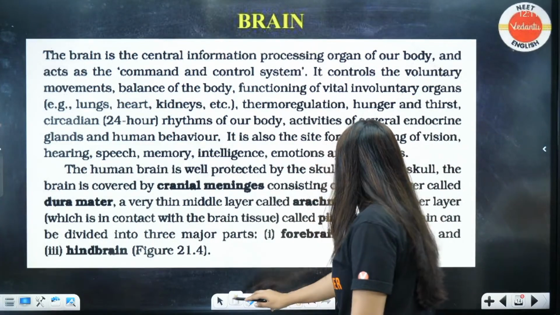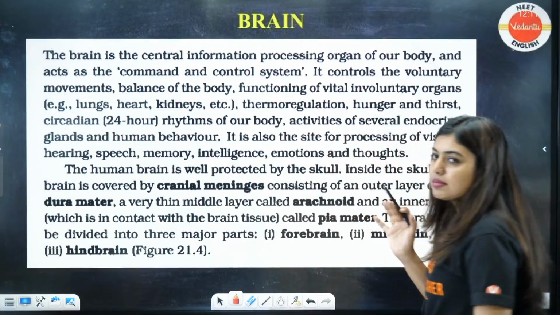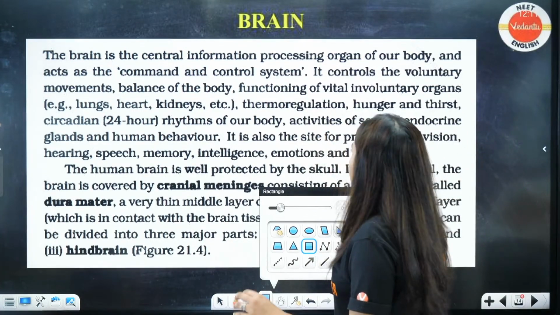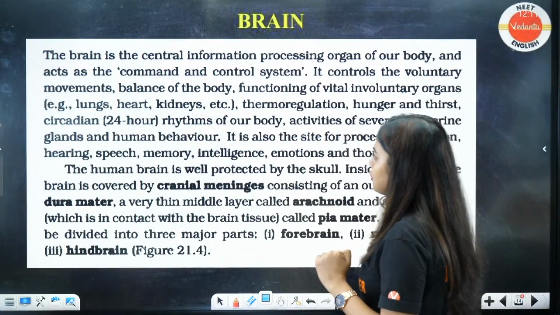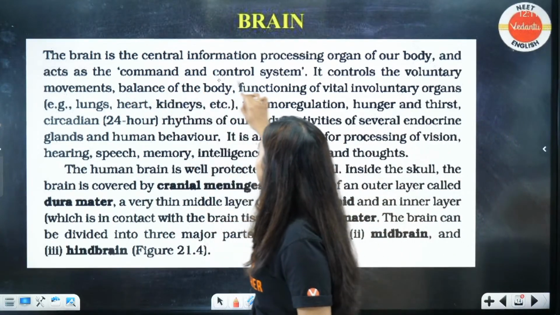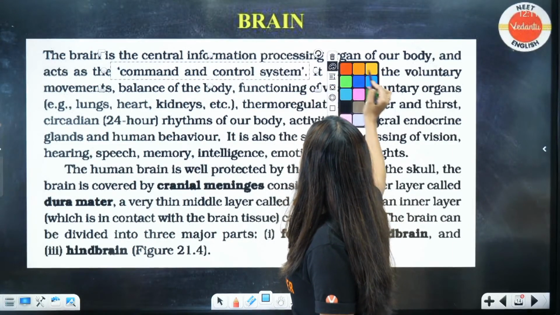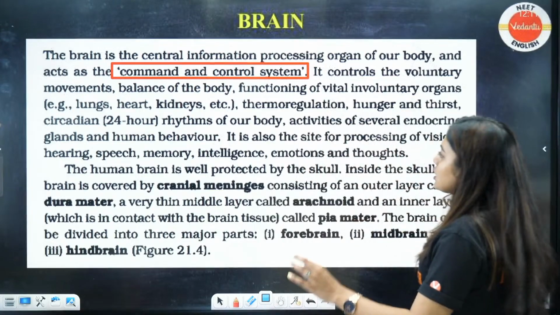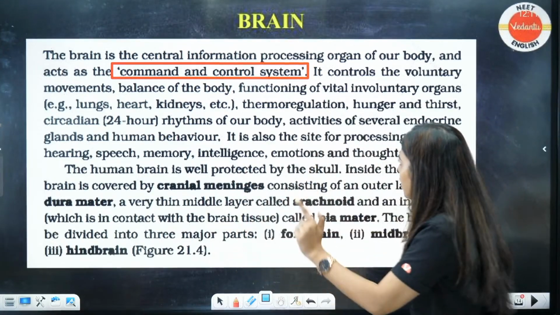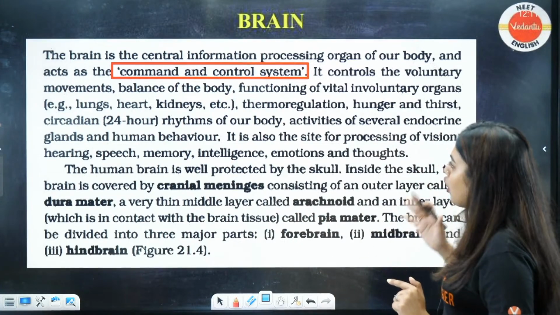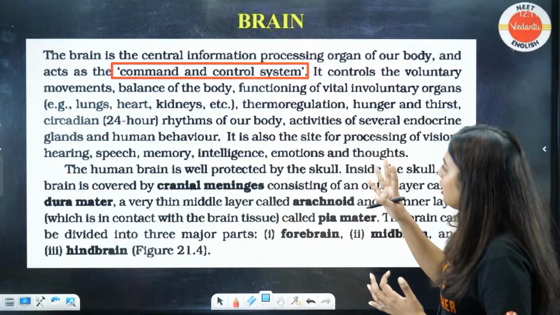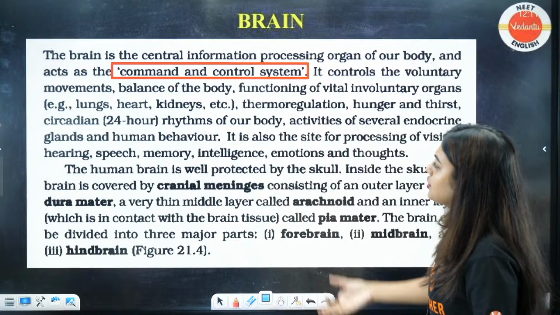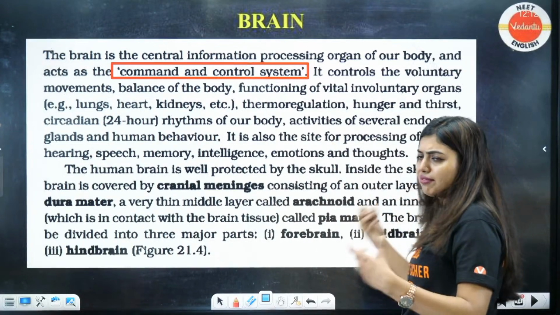Now let's go to NCERT. Now look here, the brain is the central information processing organ of the body and acts as a command and control system. Yes or no? It controls the voluntary movements, balance of the body, functioning of the vital involuntary organs, example lungs, heart, kidneys, etc. Thermoregulation, hunger, thirst, circadian rhythms of our body, activities of several endocrine systems.